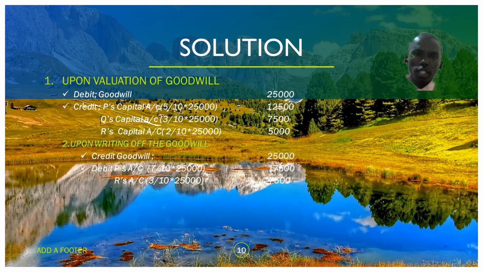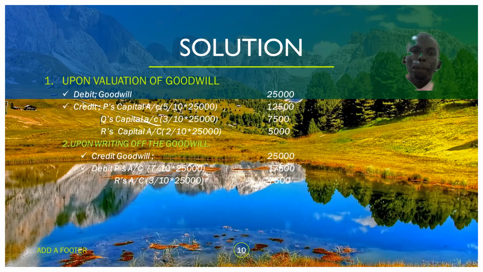As you can see, they are agreeing to share the profit in their already existing profit sharing ratio. That is what the statement meant: 7:3, P to R accordingly.